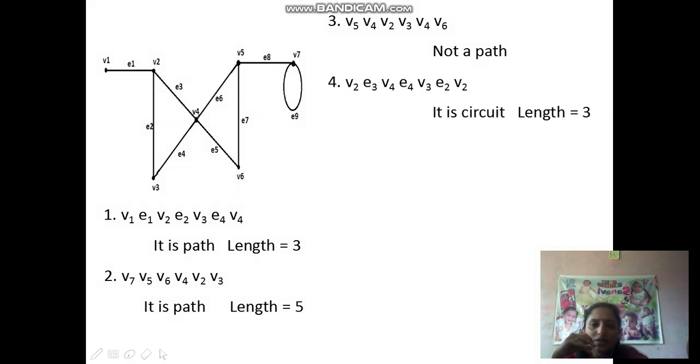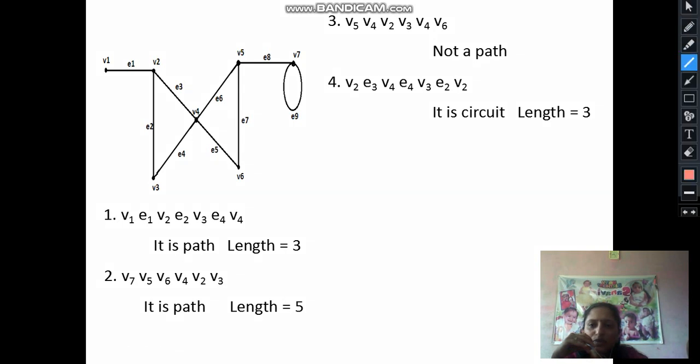Next one, now the starting point is V2. V2 to E3, V4, then E4, V3, then going to V2 and ending with V2. So it is a circuit.